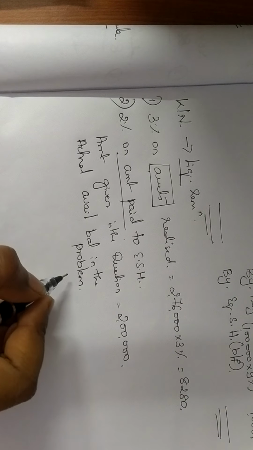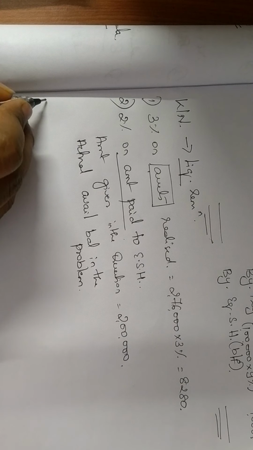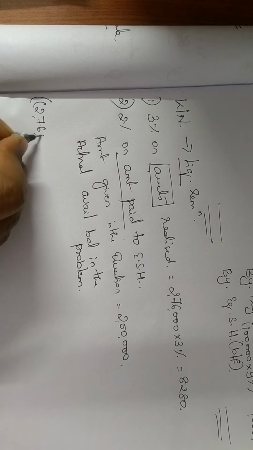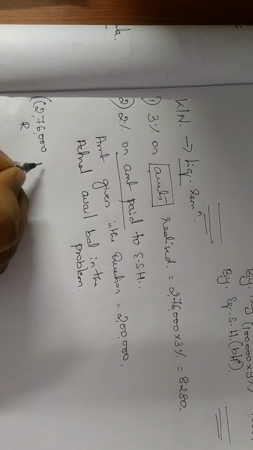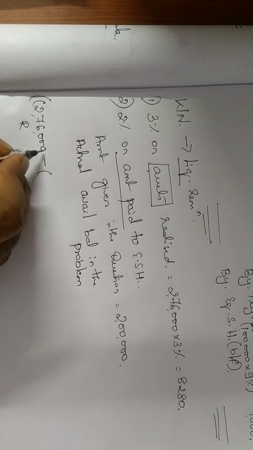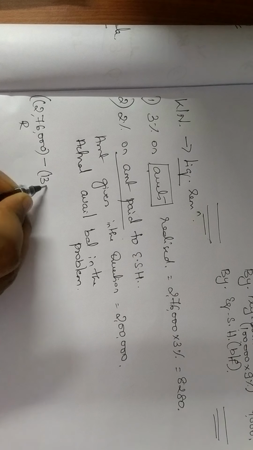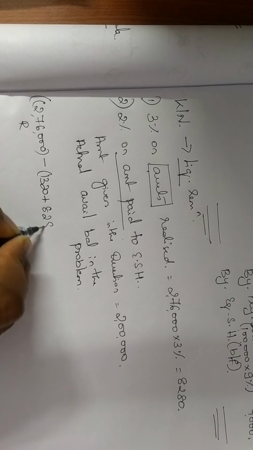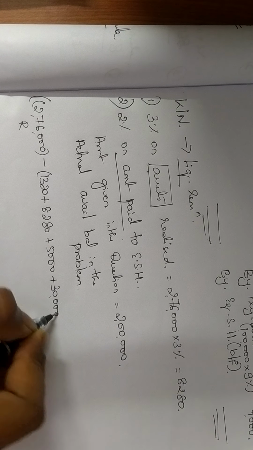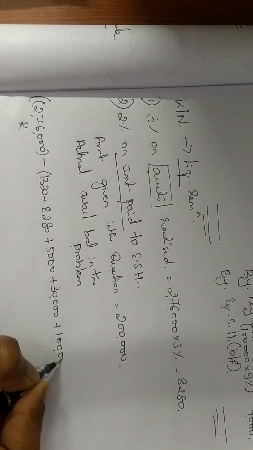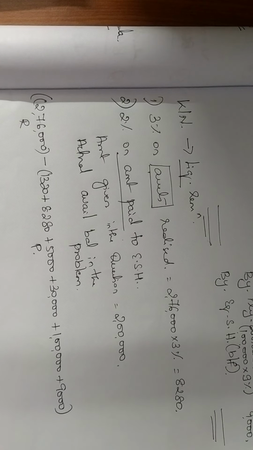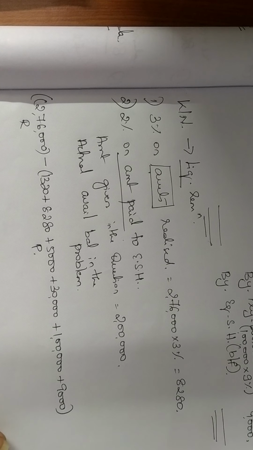You basically subtract your payments from your receipts. So here my total receipts is only 2,76,000. You don't have any other item. So this is my receipts, from which I should subtract all the payments. Which are the payments here? Your payments are 1,320 plus 8,280 plus 5,000 plus 30,000 plus 1 lakh plus 9,000. This will give you your total payment. Now please cross verify this.